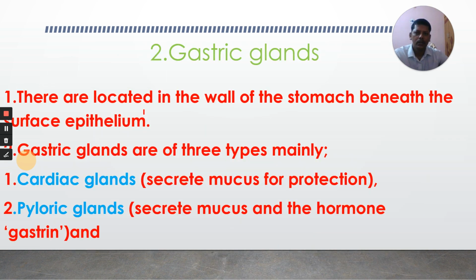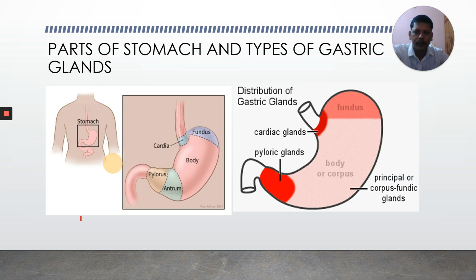Gastric glands are located in the wall of the stomach beneath the surface epithelium, below the mucosal epithelium. Next one, gastric glands. Gastric glands are of three types, namely cardiac glands, pyloric glands, and fundic glands.